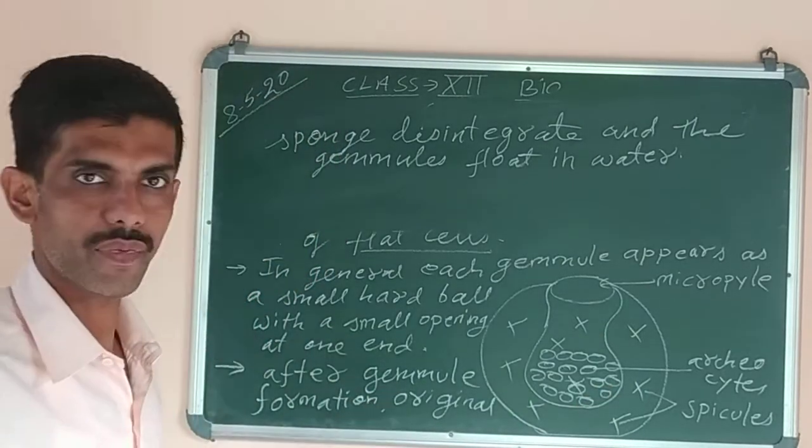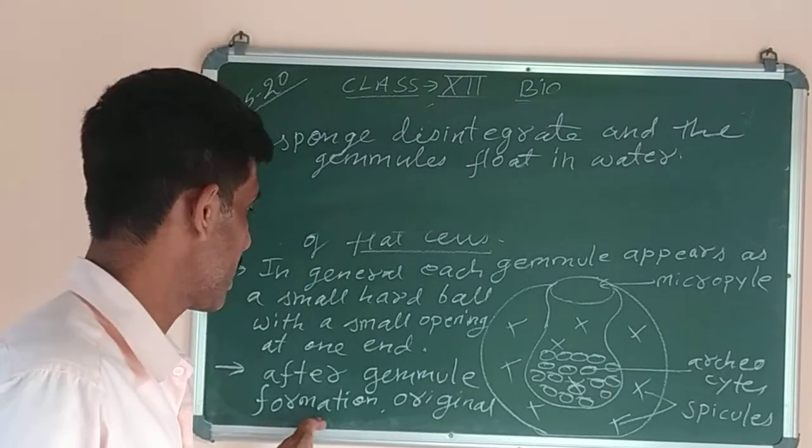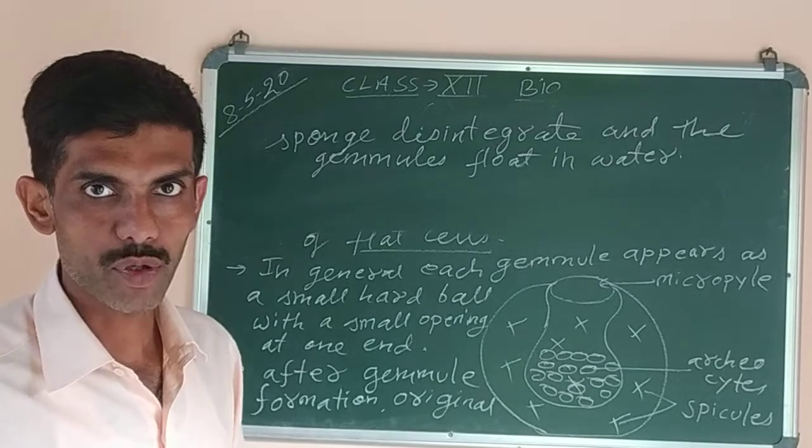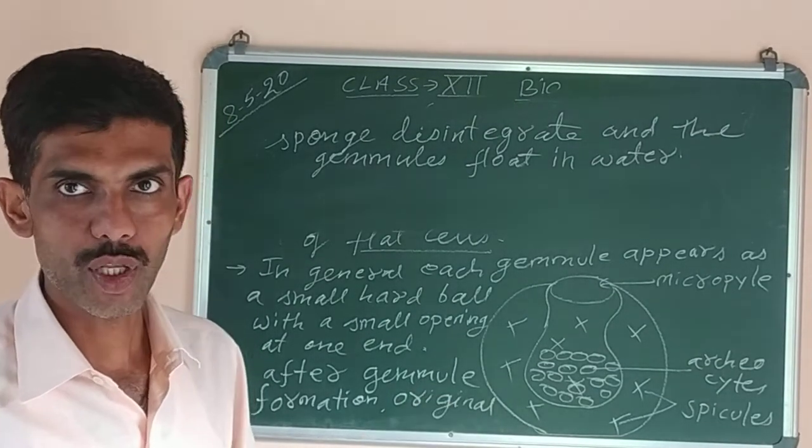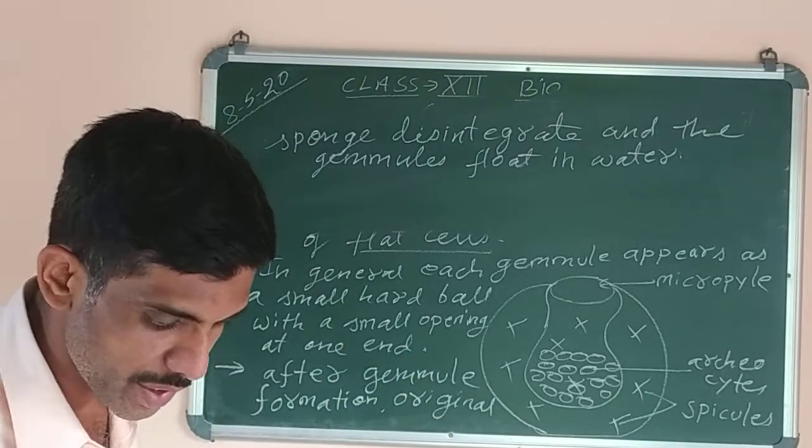So once the gametes are formed, the parent or original sponge will break down and the gametes will float in water. And in the presence of favorable conditions, these gametes will germinate into a new sponge.